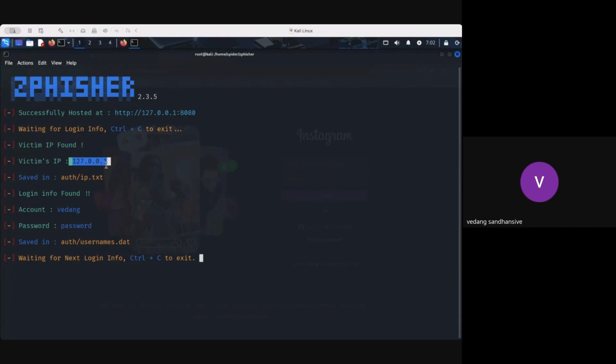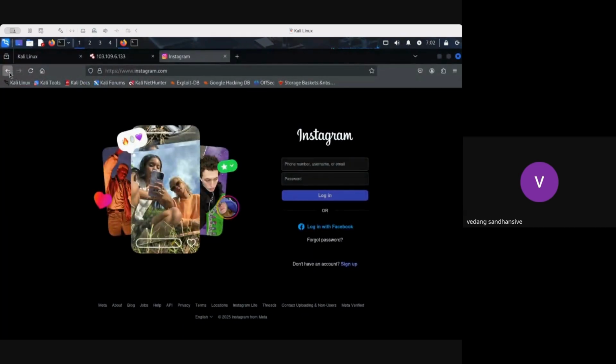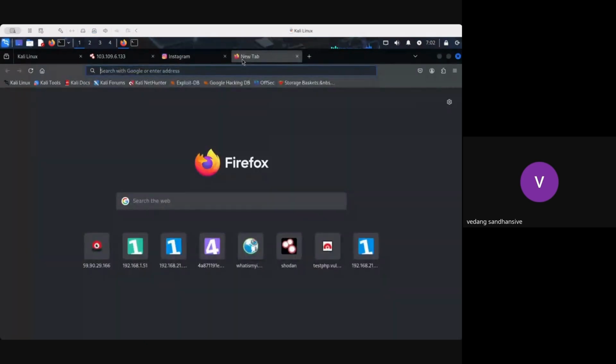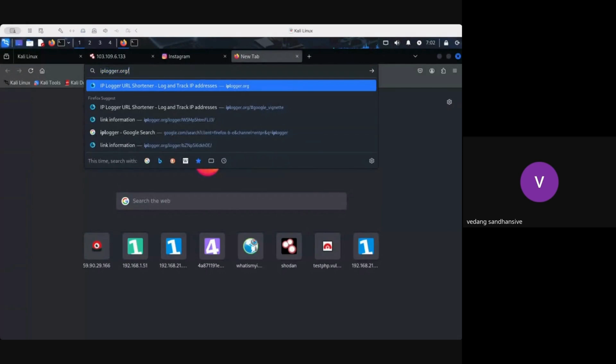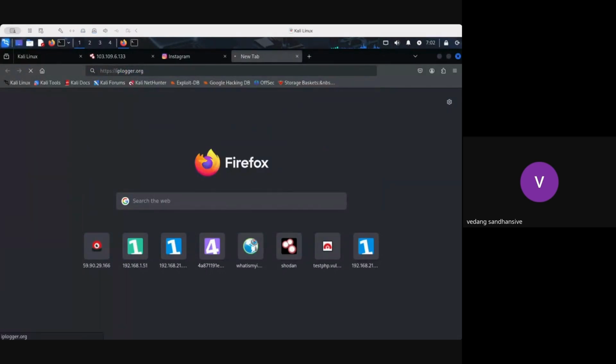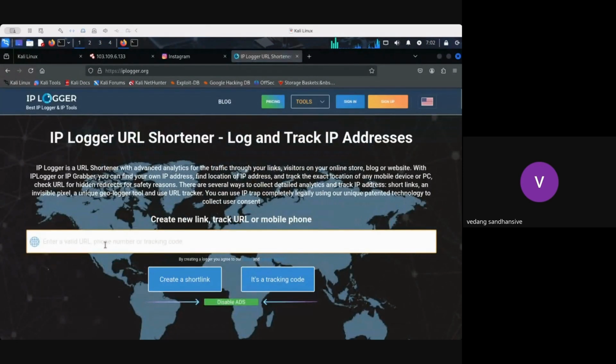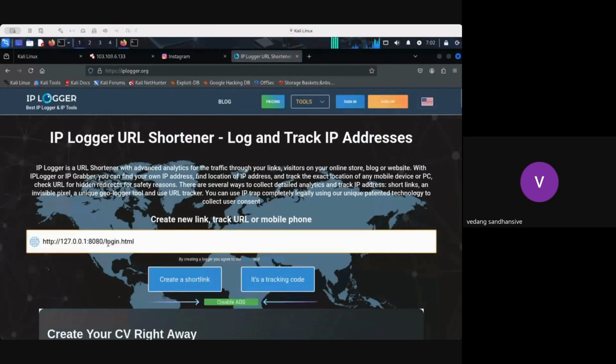But now how will things evolve further? Let's say somebody wants to hide this URL. How will it happen? Now, majority of the time we use IP Logger here. Again, this is an open source available website. You can go and just paste your URL here, completely fine.